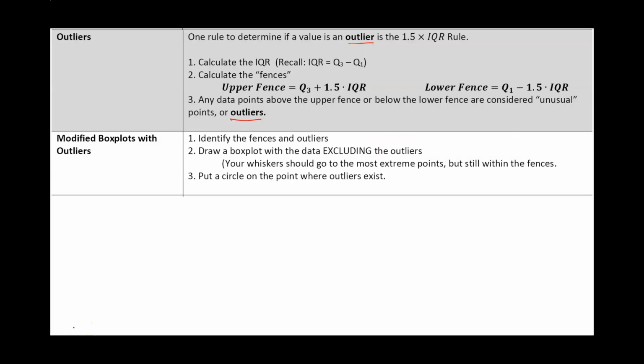All right, so now we're going to talk about outliers. An outlier is not just the highest or lowest value. An outlier is a value that is significantly higher or significantly lower than everybody else.